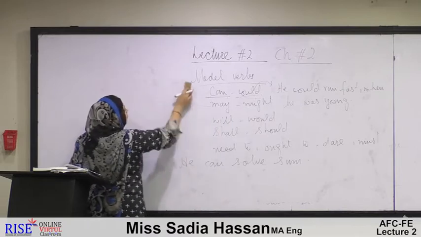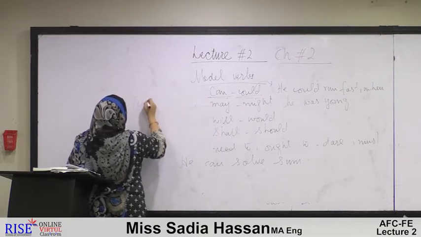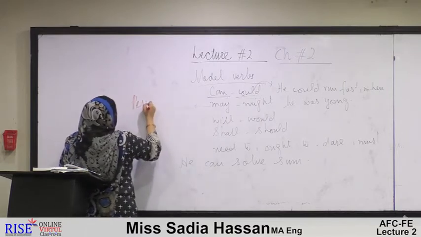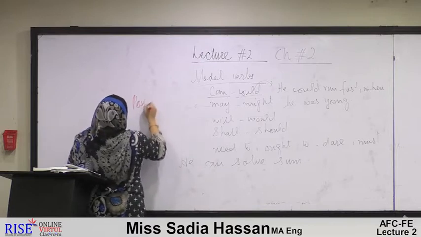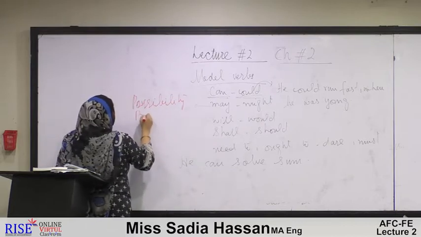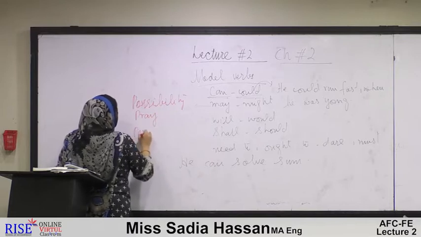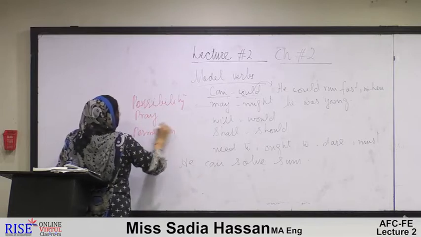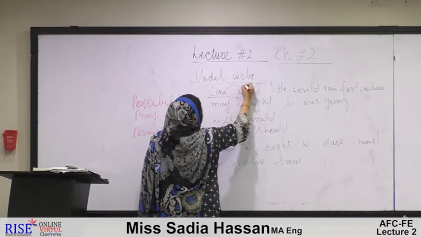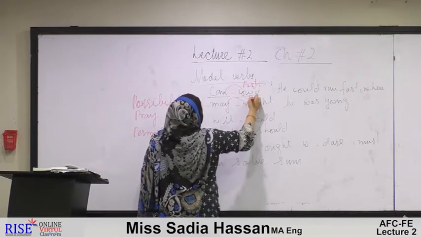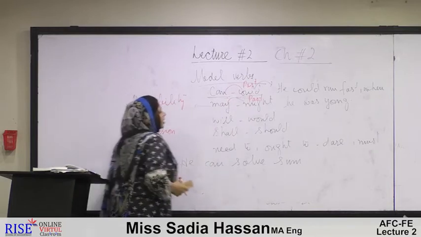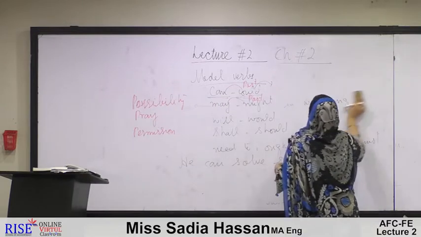May shows the meaning of possibility. May has got different meanings. Possibility first of all. Then we also use it for prayer. We use it for permission as well. And might shows the past of may. As could showed the past of can, in the same way might showed the past of may. Possibility, prayer and permission. Now one by one we see how they explore these meanings in a sentence.